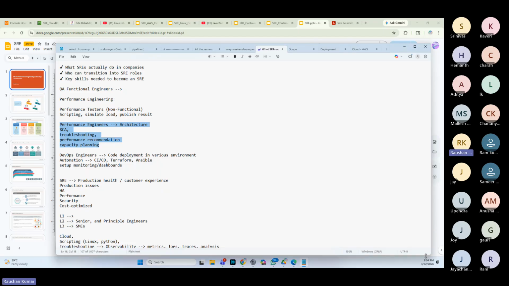Okay. Can anybody tell me the difference between these three skills? Performance engineering skills, DevOps engineer, and SRE engineers. I've explained this. Can somebody take this up?